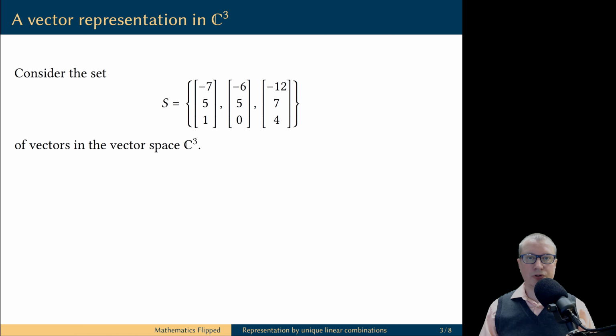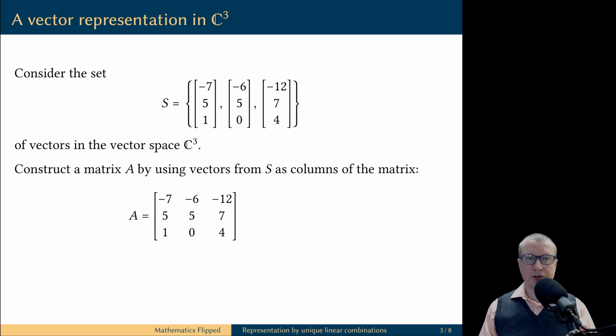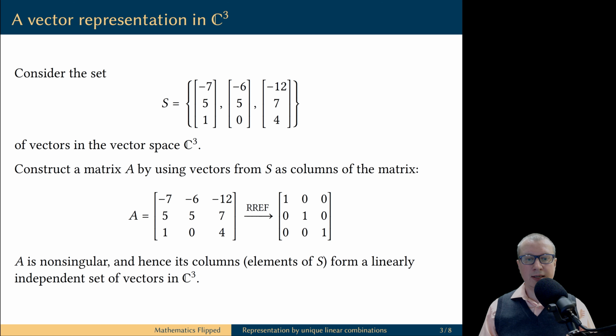I'm going to introduce this new idea gently by first looking at a specific example. Let's consider the following set of three vectors in the vector space C3. We can construct a matrix A by using these column vectors as columns in the matrix, and we can easily check that this is a non-singular matrix because its reduced row echelon form is the identity matrix. Because the matrix A is non-singular, its columns, which are the vectors in the set S, are linearly independent. Therefore, S is a linearly independent set of vectors in C3.